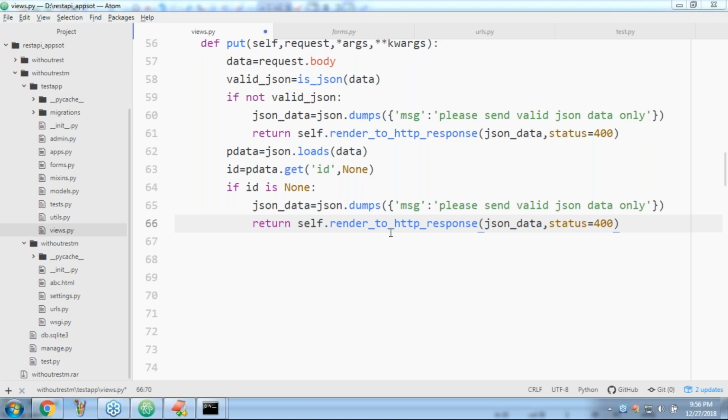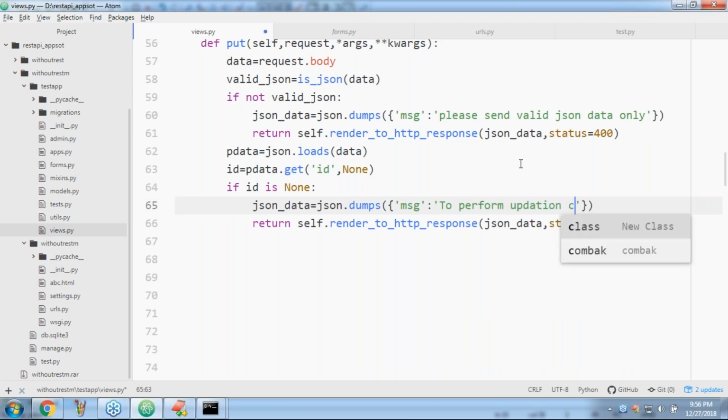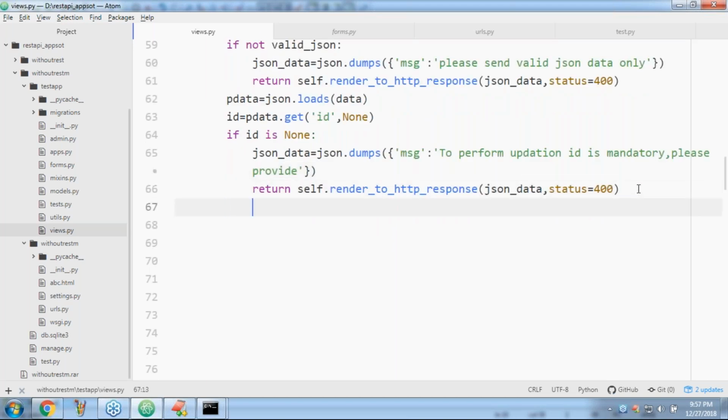JSON data here, to perform updation, ID is mandatory. ID is mandatory. You please provide. Are you getting? Please provide. Okay, like I'm taking like this. JSON data return if ID is none, like I'm taking, sir.